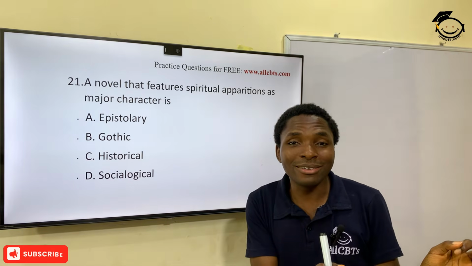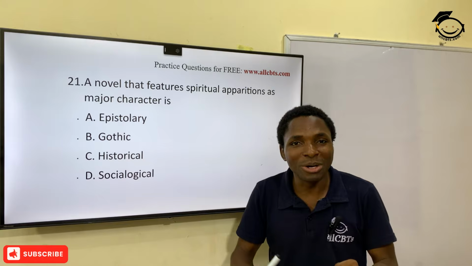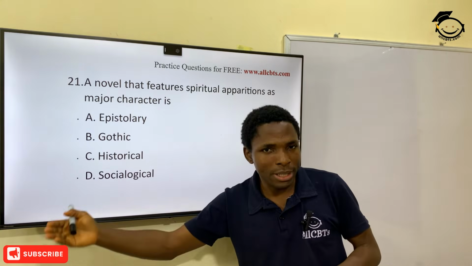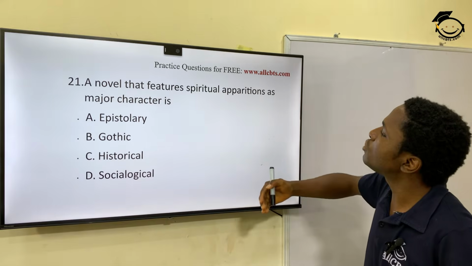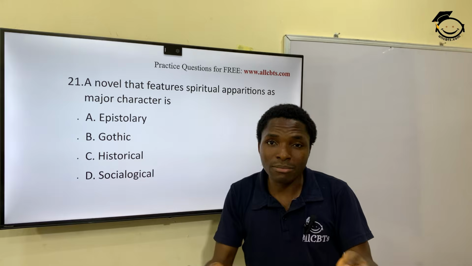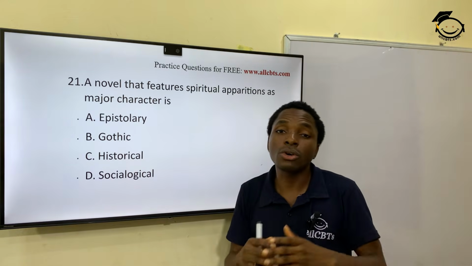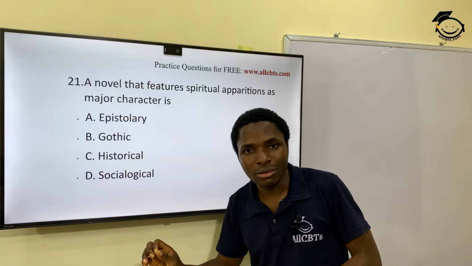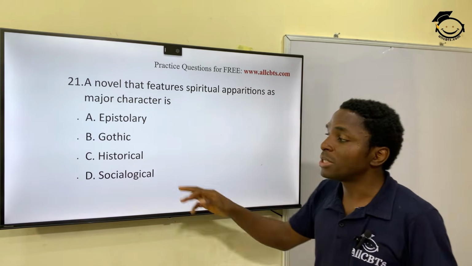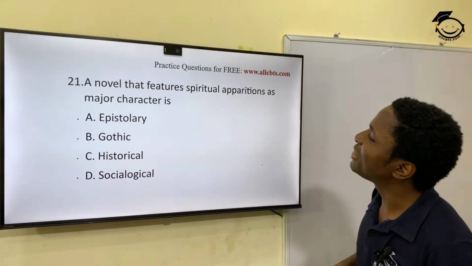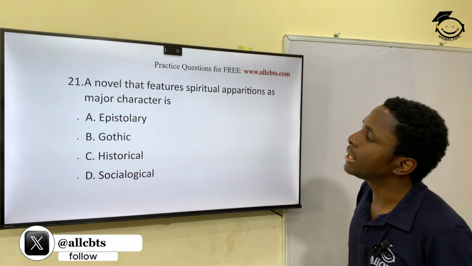So a novel that features, but it's a novel, not a play, that features spiritual apparitions as major characters. Like the major theme is all those kinds of stuff. It's called a gothic. It's called a gothic kind of movie. Some persons might be looking for horror, but actually, it's called a gothic kind of play or storyline.